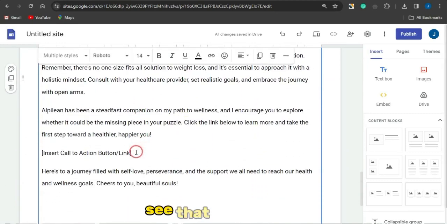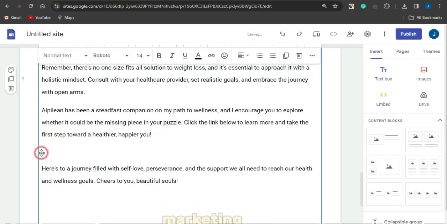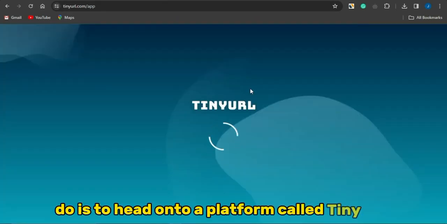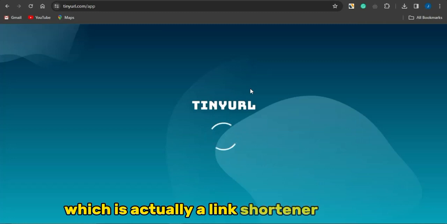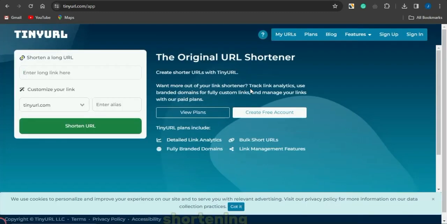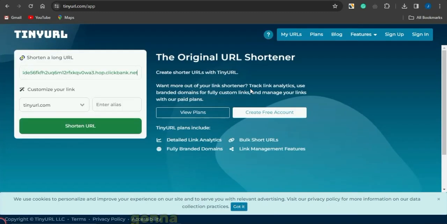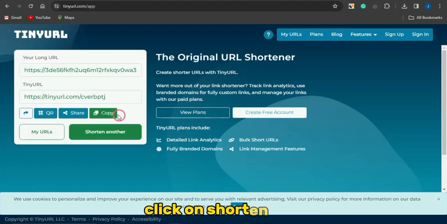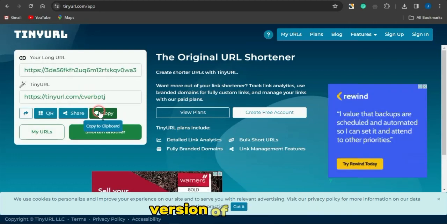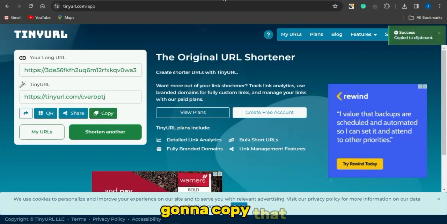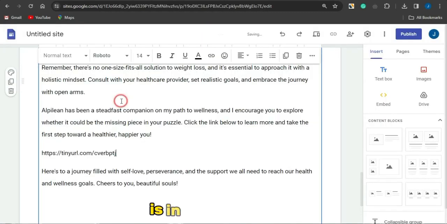So once this has been done, you can go on to editing each section right here where you see that word called outline. You can edit that right here. You could paste in your link to your affiliate marketing offer. So what I'm going to do is to head on to a platform called TinyURL, which is a link shortener website to help me shorten that lengthy URL. I'm going to paste that right here, click on shorten URL, and I have a new shorter version of the URL. I'm going to copy that, head back to this page, and paste that in right here.